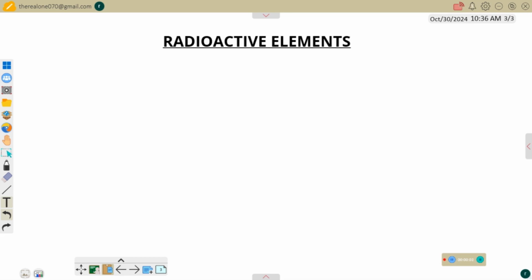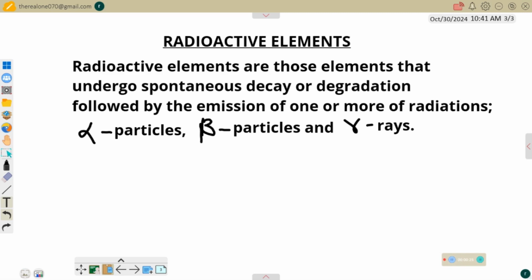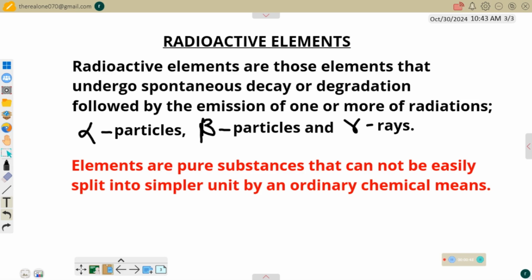Now let's consider radioactive elements. Radioactive elements are those elements that undergo spontaneous decay or degradation, followed by the emission of one or more of the radiations: alpha particles, beta particles, or gamma rays. So the definition is as simple as that. In this definition, we understand that there are certain elements that can split on their own. Normally, elements do not just split because, according to the definition of elements, elements are substances that cannot be easily split into simpler units by ordinary chemical means. You can see that the definition of an element is very clear.